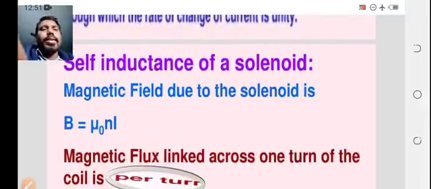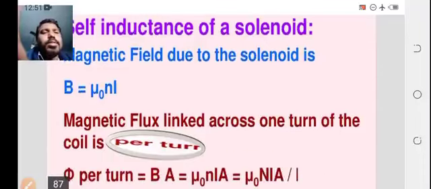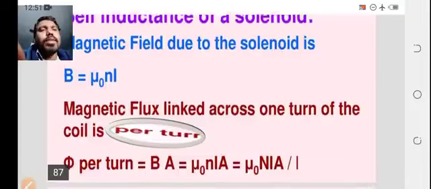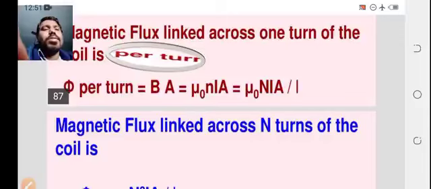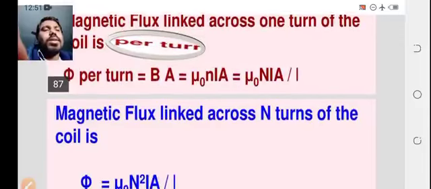Now, what is the self inductance of a solenoid? The magnetic field due to the solenoid we already discussed in the previous video. What is the magnetic field due to the solenoid? That will be B equals mu naught N I by L. So here, what is the magnetic flux linked across one turn of the coil? That is B A, so B is mu naught N I by L times A. Here I is nothing but current, and L is nothing but length.